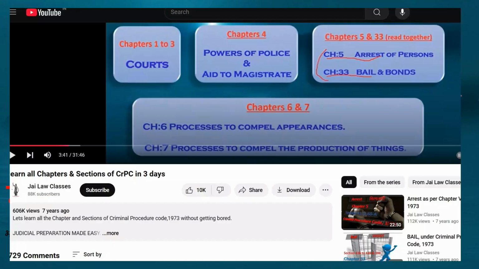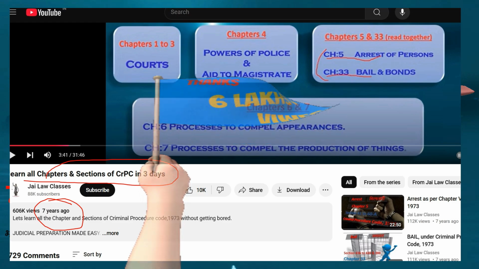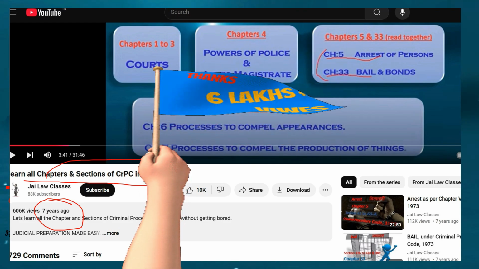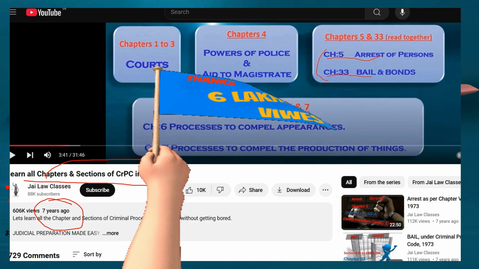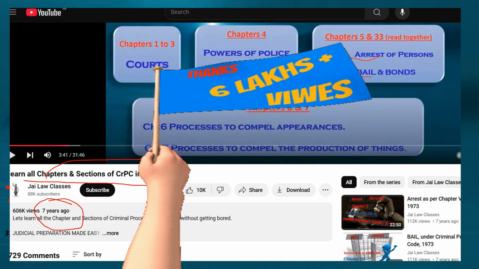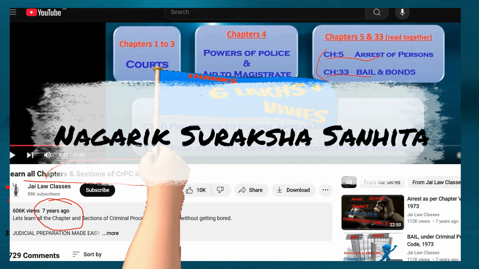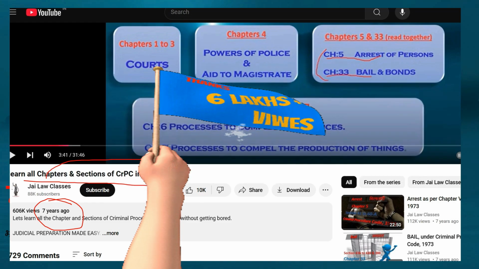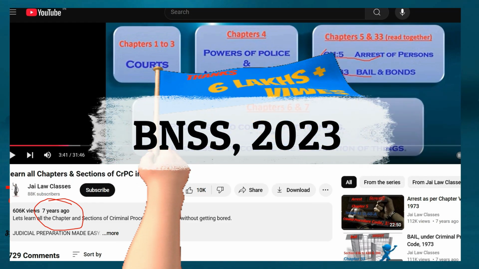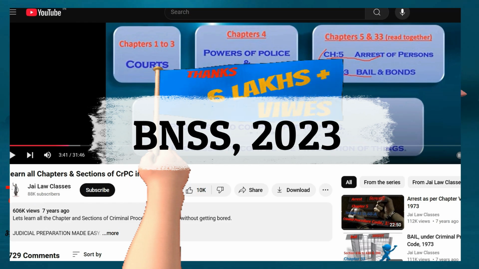Lecture on "Learn all chapters and sections of CRPC in 3 days." But that lecture was in 2017. All those students have already completed their LL.B. Now this lecture is for new students, new advocates and the new criminal law, which is Bhartiya Nagarik Suraksha Sanhita. On the same pattern and tricks, let's learn Bhartiya Nagarik Suraksha Sanhita in just 3 days.